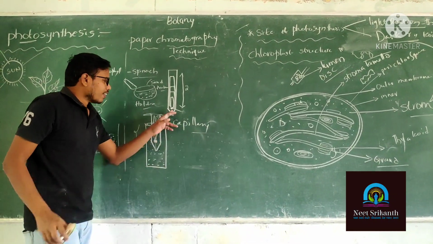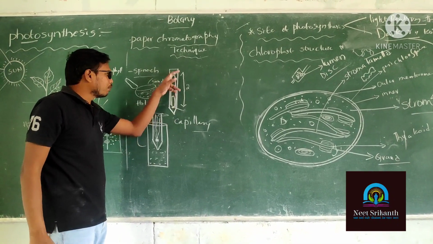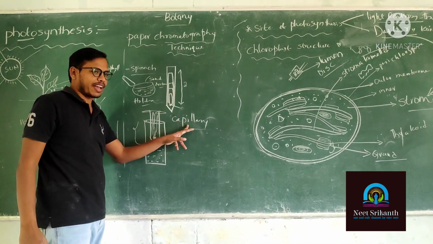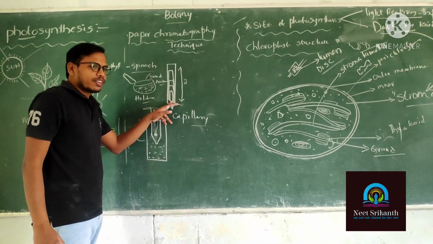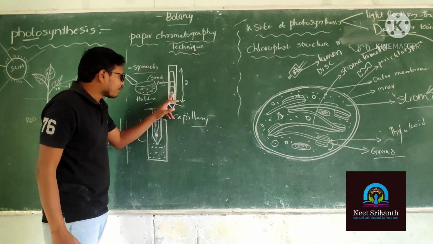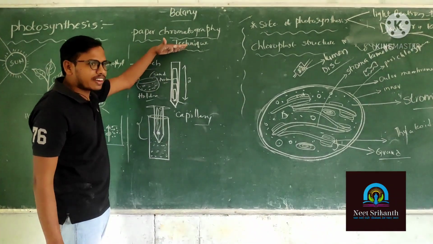Understood this one? After a few hours, the sap of the leaf moves on the chromatography paper like capillary movement with the help of the solution, and the pigments in the leaf also move on the paper and reach particular heights.